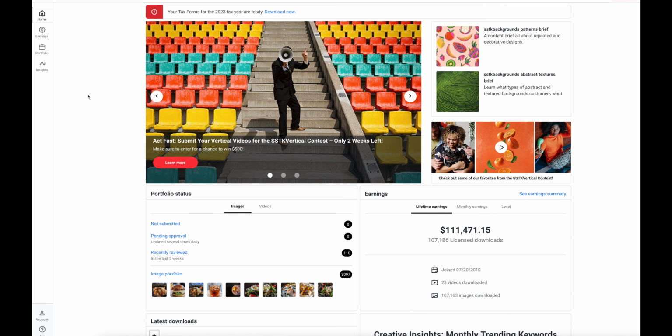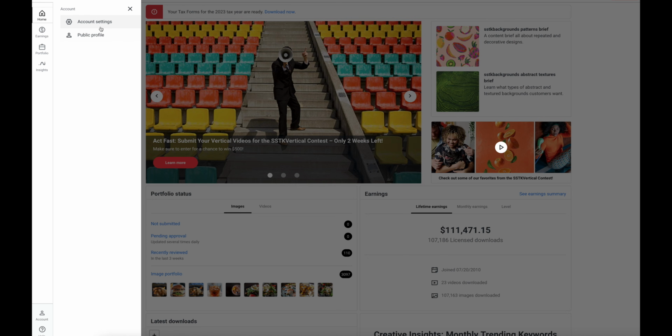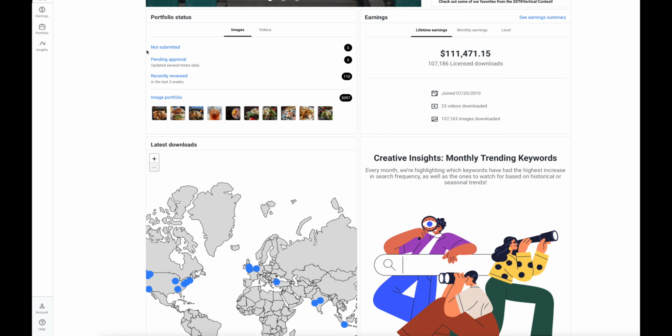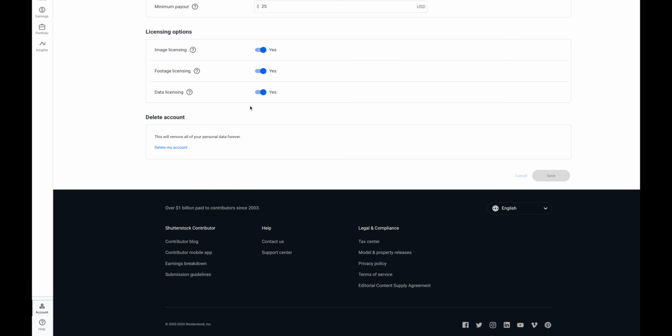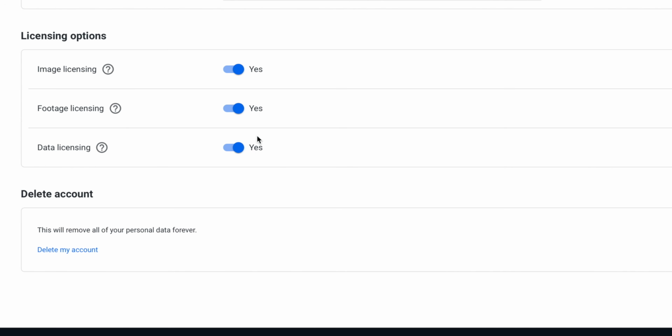Now you can opt out of this data licensing thing. You do have to do this on a computer. So go to your account settings, go all the way to the bottom left. You'll see your account there. Now you can go to the sub-menu that says account settings. Scroll all the way to the bottom and you'll see that there's 3 things: selling your photos, selling your video, or data licensing. You can opt out by turning that thing off.